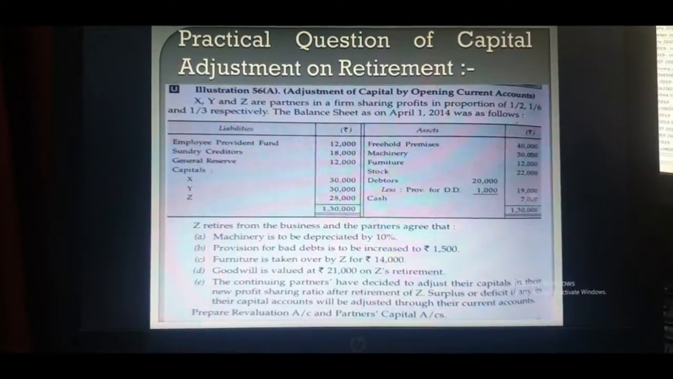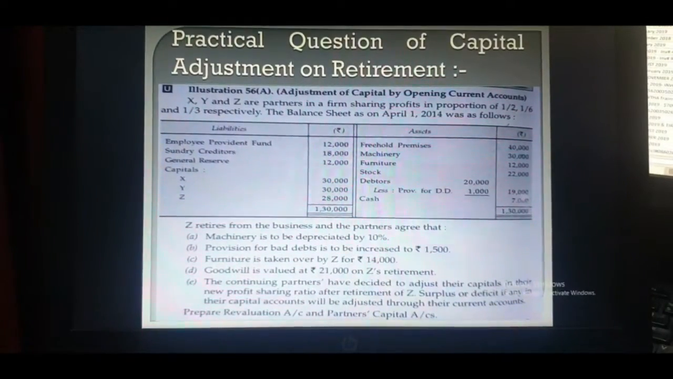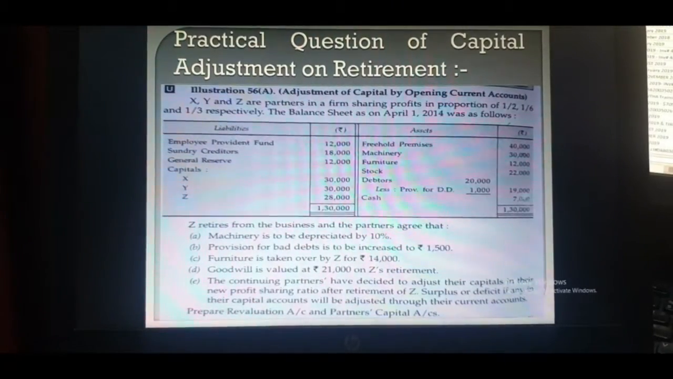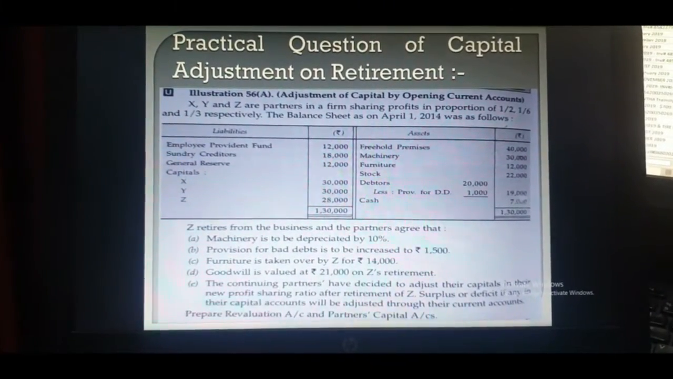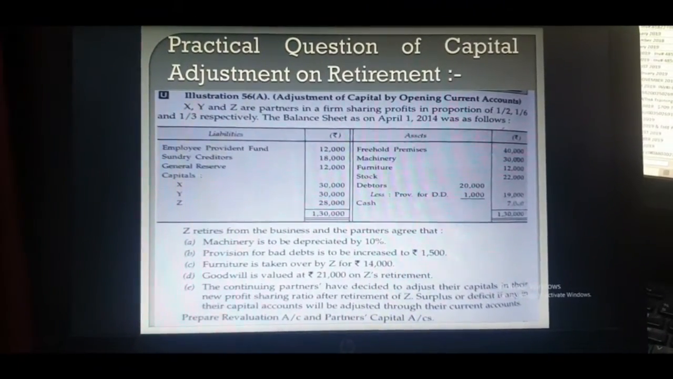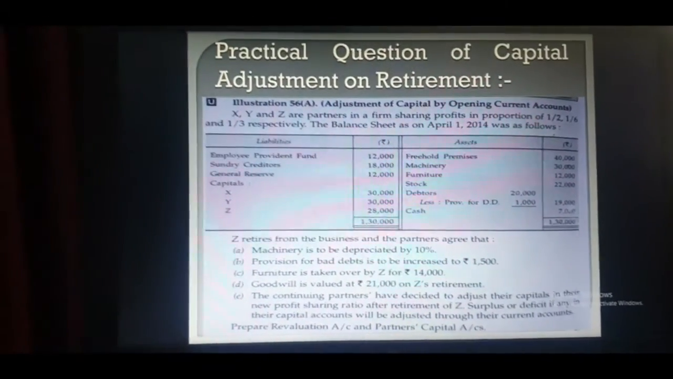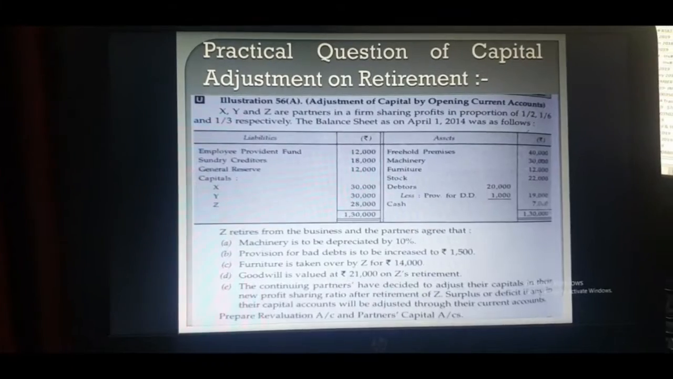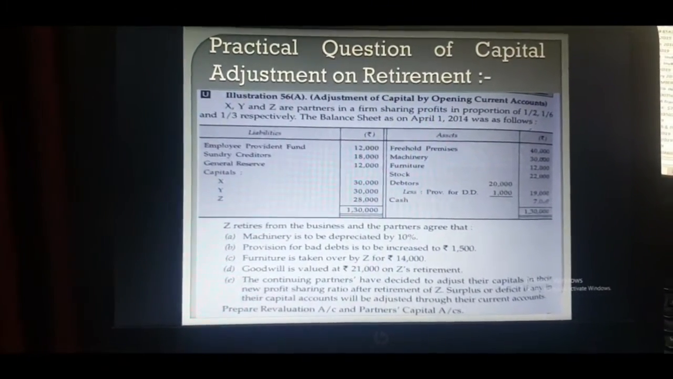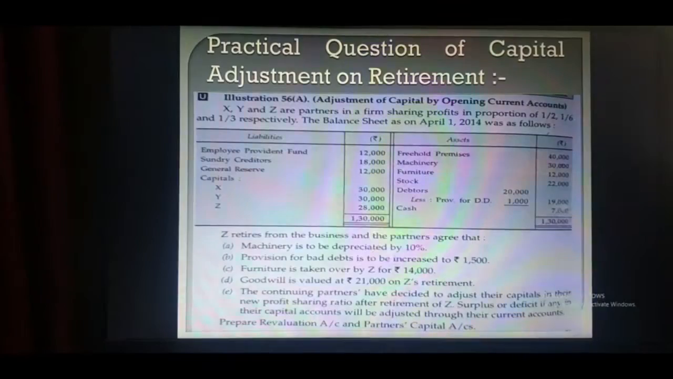Second one is provision for doubtful debt is increased to rupees 1500. Now see carefully that on the asset side of the balance sheet, provision for doubtful debt is already rupees 1000 and the adjustment is saying that you have to increase it to rupees 1500. So you have to make the additional provision of 500 and it will be recorded on the debit side of revaluation account. So these are the 2 points which result in the increase and decrease in assets and liabilities.